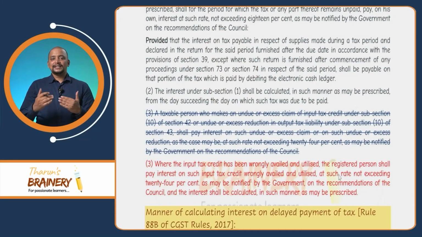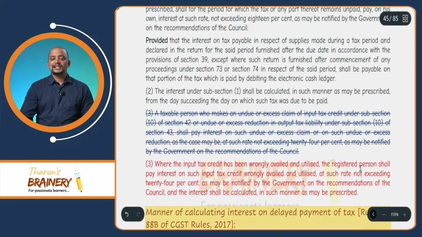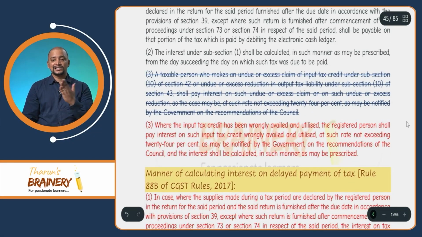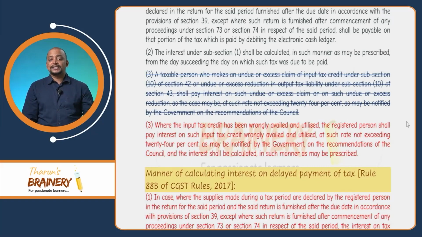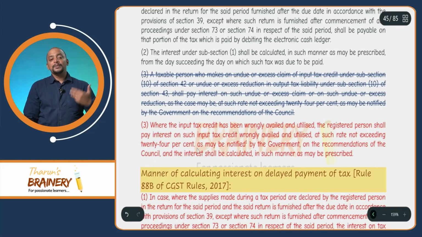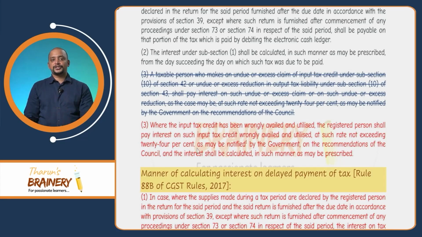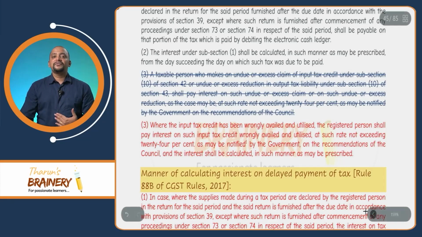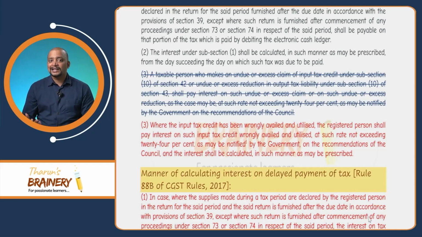So, you can see here subsection 3 which says, where input tax credit has been wrongly availed and utilized by the registered person, shall pay an interest on such ITC wrongly availed and utilized at such rate not exceeding 24% as may be notified by the government on the recommendations of the council. Accordingly, in Finance Act 2022, in 6th schedule, it has been provided that the applicable rate of interest is 18%. So, due to that reason, we take 18% only in all these cases.